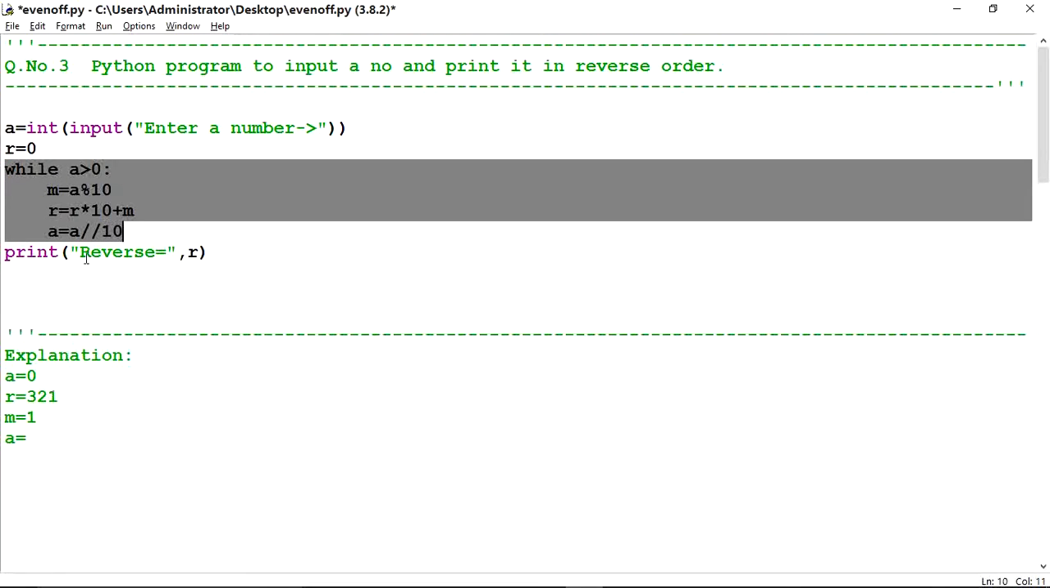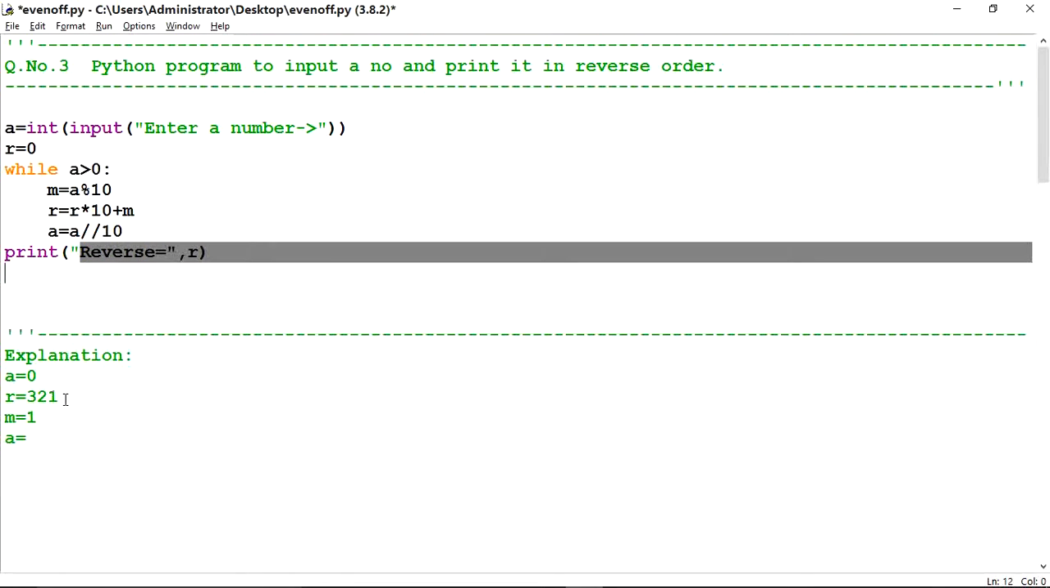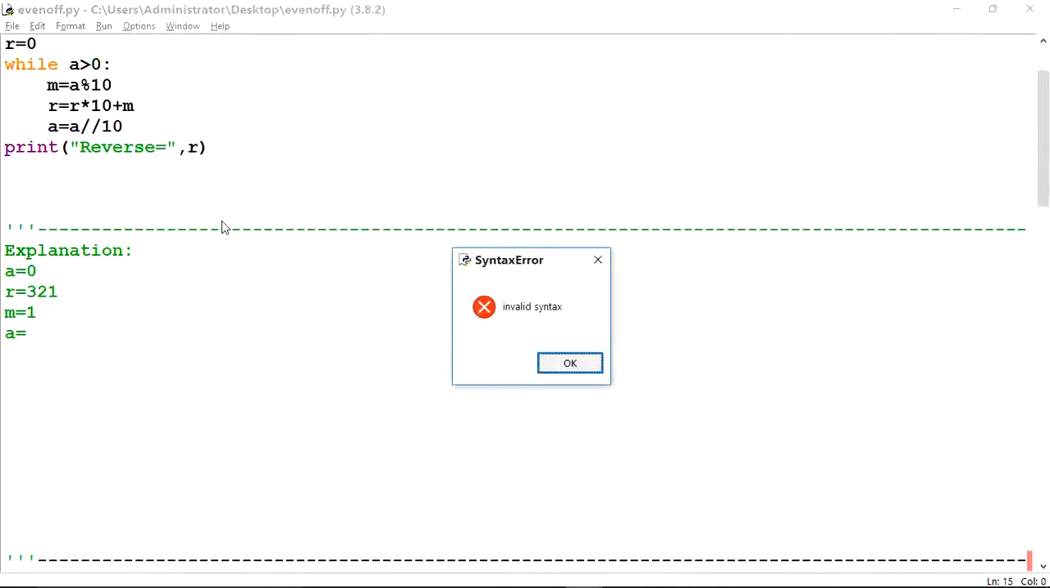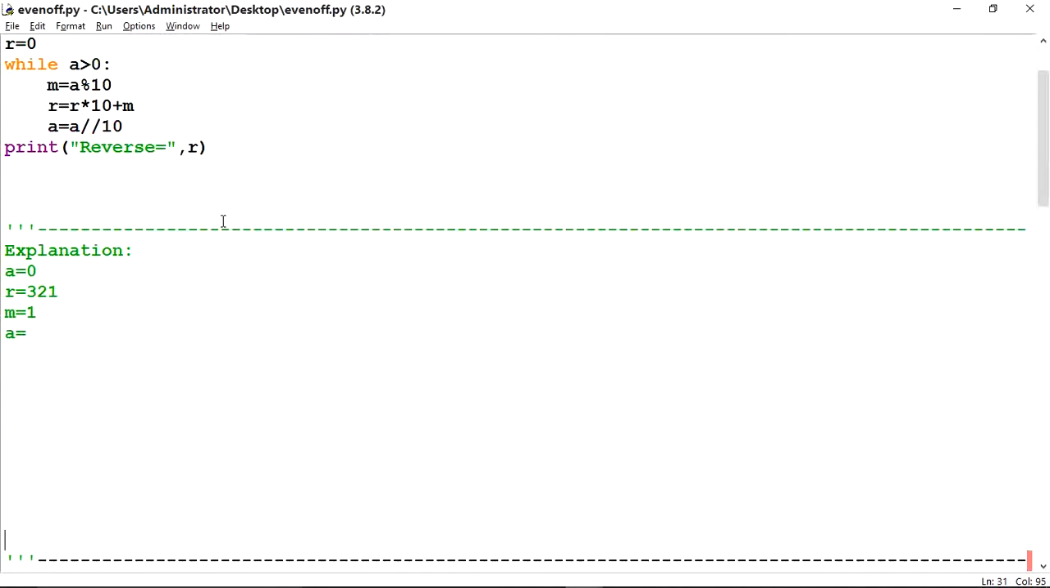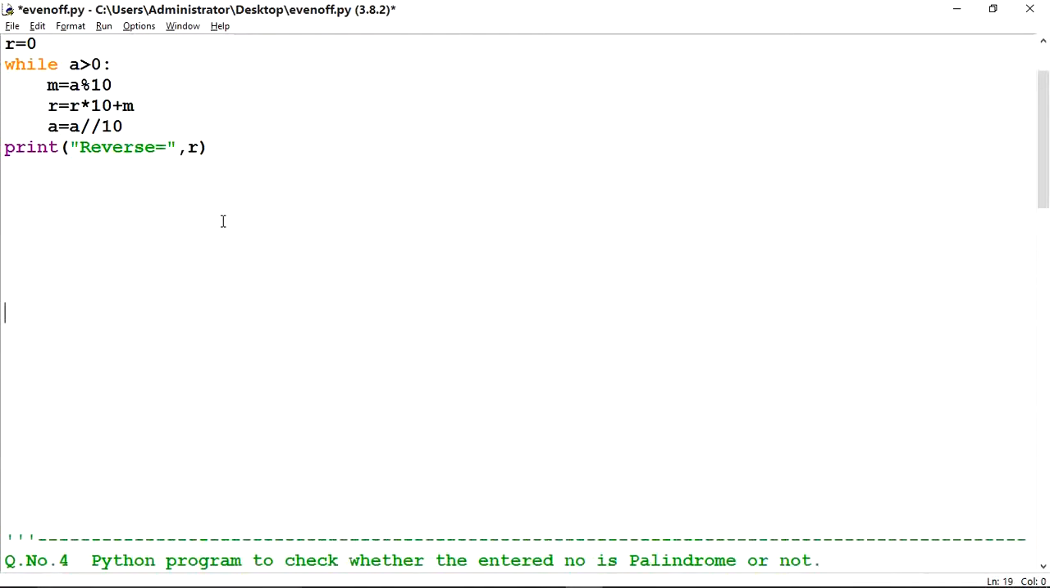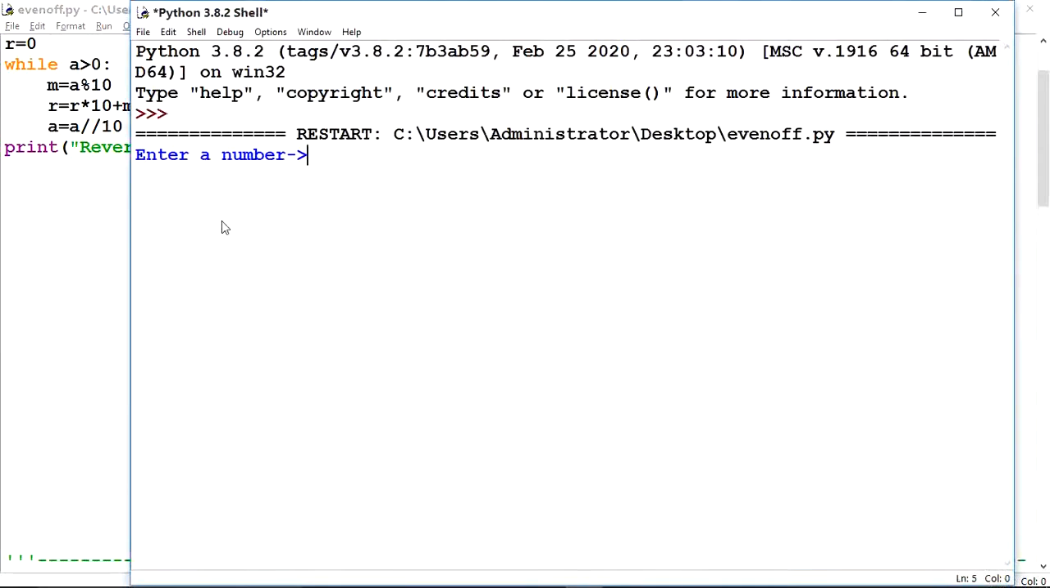The cursor will come here. It will print reverse is equal to r. What is the value of r now? 321. What did I have as input? 123. So the output will come 321. Now execute this program. I will delete this. Execute the program. It is asking to enter a number. I have entered 123. So the answer is coming 321.